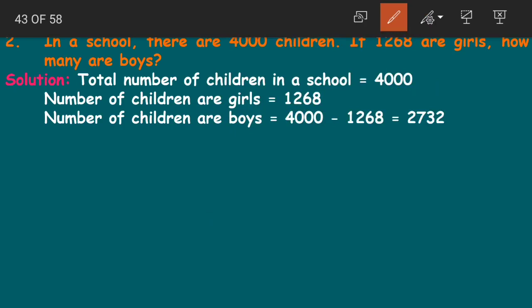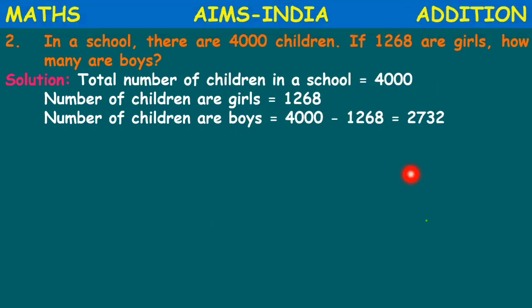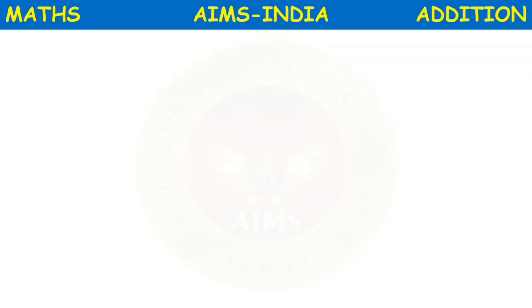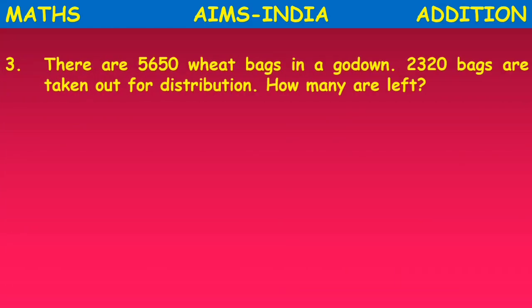So this 2732 is what? This is the number of boys. Number of children that are boys. From this, 1268 are girls and 2732 are boys. Is that clear, children? Second question. Okay, moving on to the third word problem.